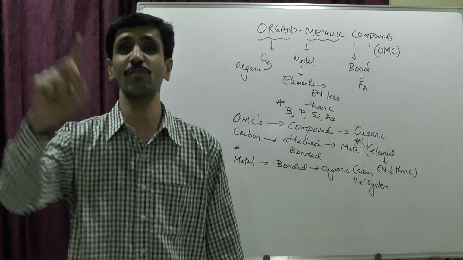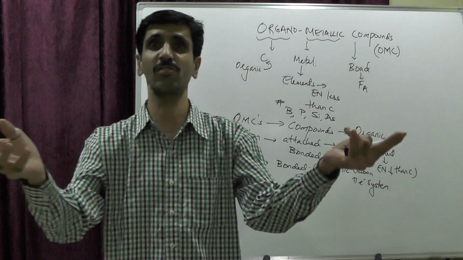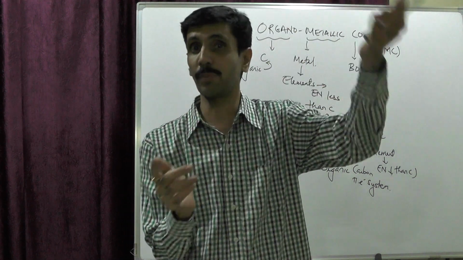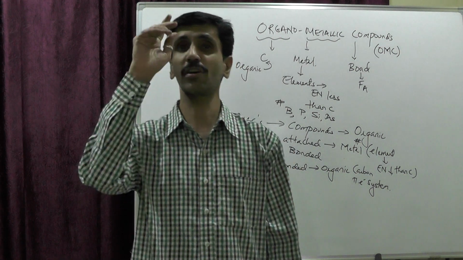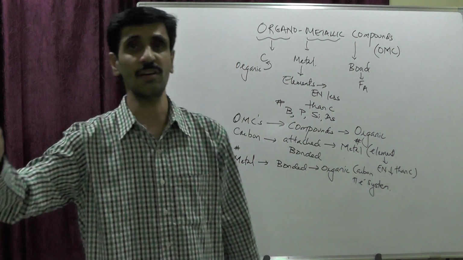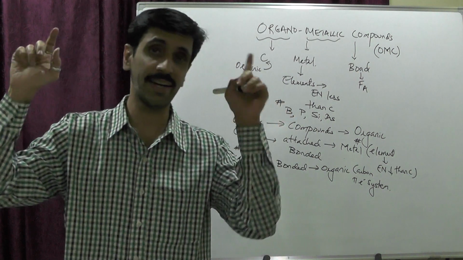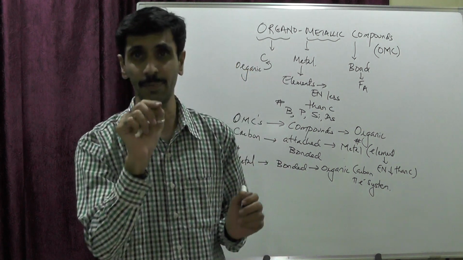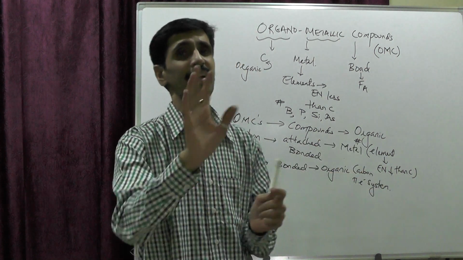That's the reason we say pi bonds are additional bonds, because bond formation takes place step by step. Suppose I have two bonds between two species; both bonds are not formed simultaneously. The first bond formed is a sigma, and later the other bond is formed, and that is a pi. So whenever I'm talking about a pi system, there has to be a double bond. So the second option is that the so-called metal is bonded to the organic carbon via a pi electron system.